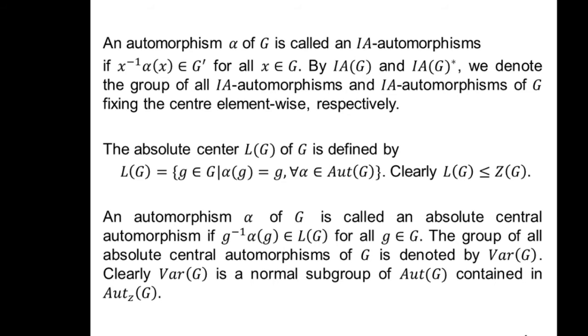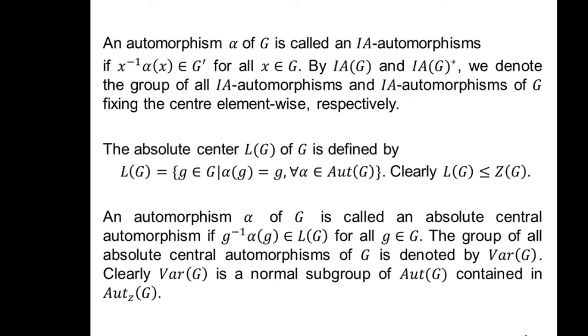An automorphism alpha of G is called an IA automorphism if x inverse alpha(x) belongs to the commutator subgroup of G for every x in G. By IA(G) and IA*(G), we denote the group of all IA automorphisms and IA automorphisms of G fixing the center elementwise. The absolute center L(G) of G is defined by those elements of the group which are kept fixed under every automorphism.